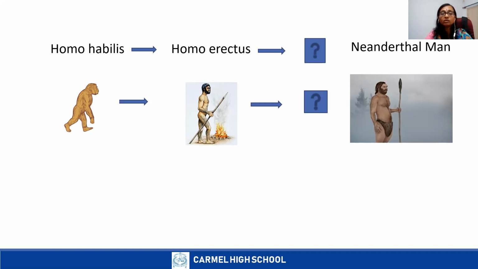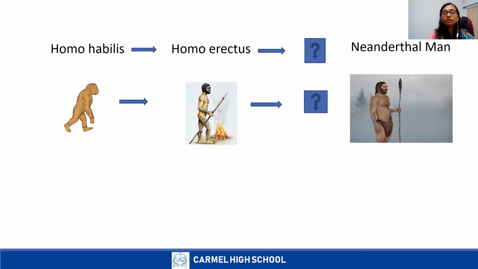We all know that Homo habilis lived in Africa, and Homo erectus moved to Asia and Europe. The Neanderthals, or Neanderthal man, we found in Germany. Now today we are going to learn about the modern man and Neanderthal man.